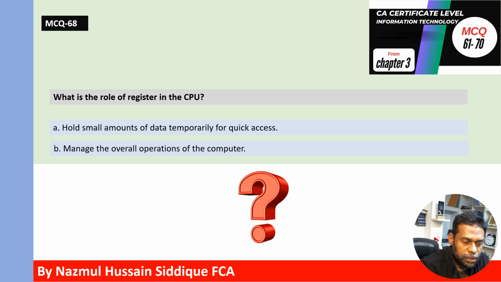Option A, hold small amounts of data temporarily for quick access, or option B, manage the overall operations of the computer. Correct answer is option A. The role of register in the CPU is to hold small amounts of data temporarily for quick access.